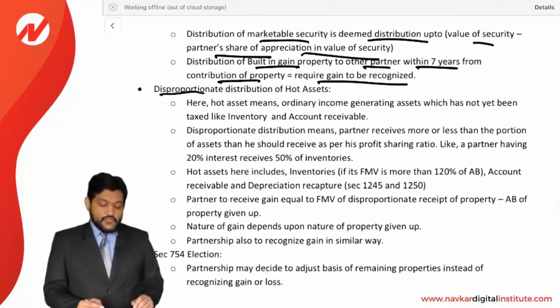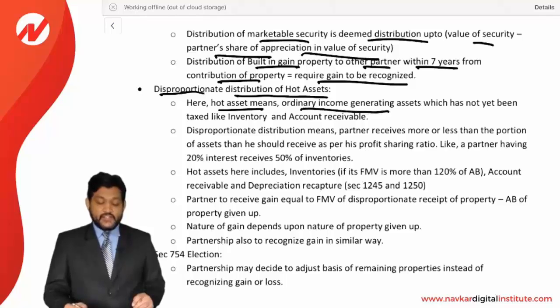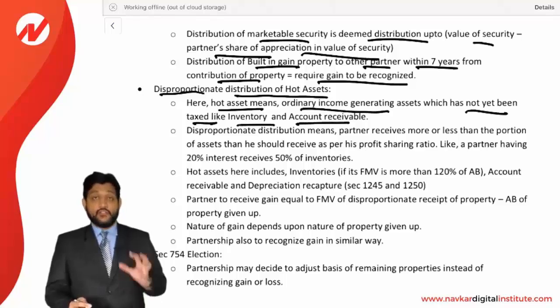Now, disproportionate distribution of hot assets. So first of all, what are hot assets? Hot assets means ordinary income generating assets which have not yet been taxed, like inventory and account receivable. Hot assets are assets which are ordinarily income generating, but not yet taxed. Like account receivable, it is still to be realized, that's why not taxable.